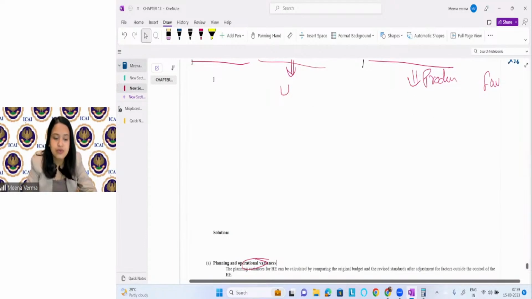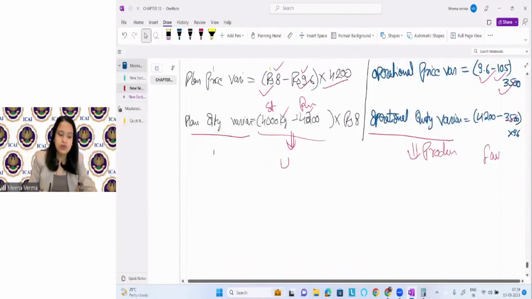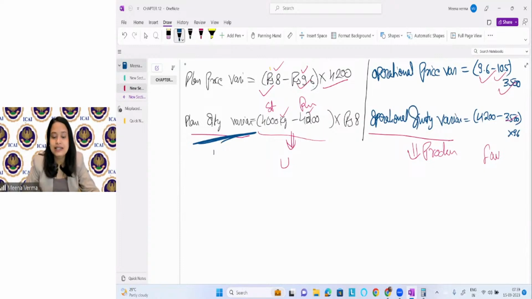Okay. Now if you see here, these two sum up to the quantity variance. So the point is that not entirely the production manager is responsible, but there is some responsibility of the strategic level. I can see this one is coming as unfavorable, right? And this one is coming as favorable.